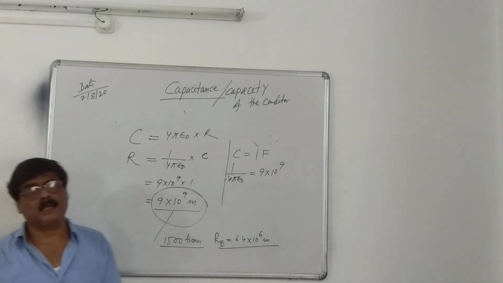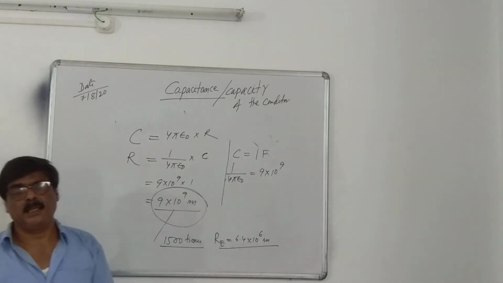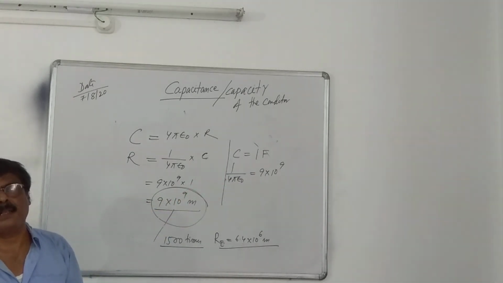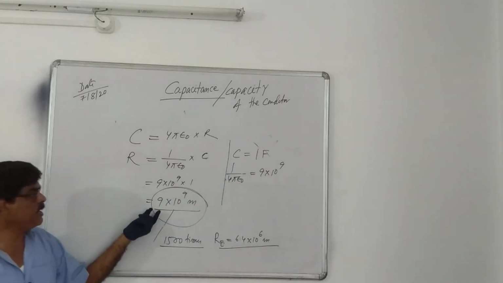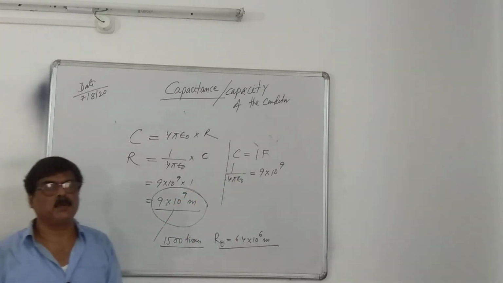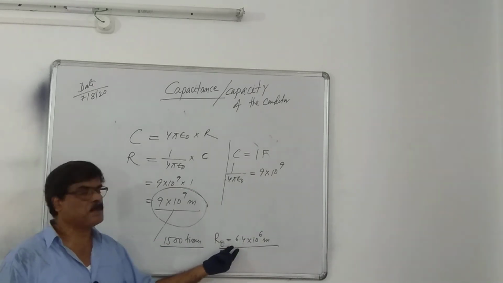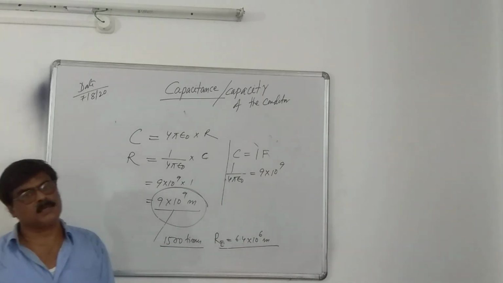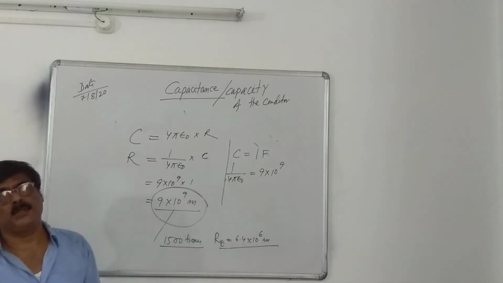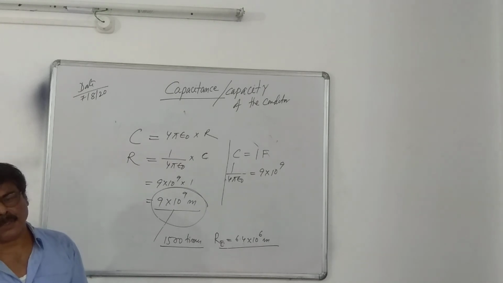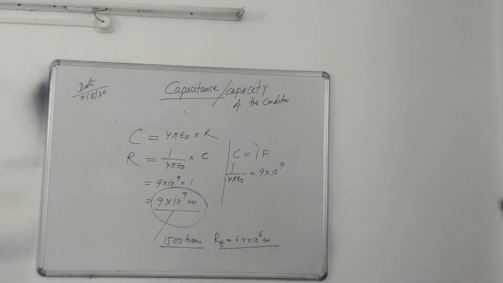That is why our conclusion is, farad is a very big unit of capacitance, it is generally not practicable. If a conductor has capacitance 1 farad, whose radius is this much, it is impossible because it is very big, about 1500 times the radius of the earth. Hence, we can say capacitance 1 farad is a very large unit of capacitance. Okay? From next class, we start the other properties of capacitance.